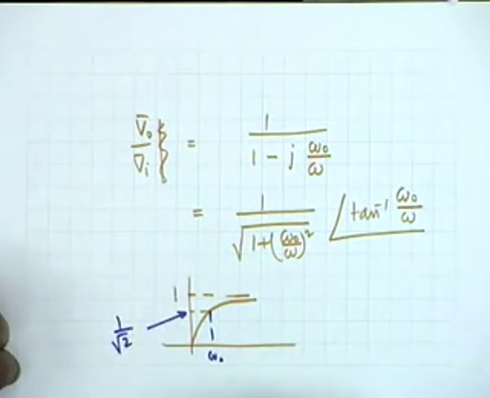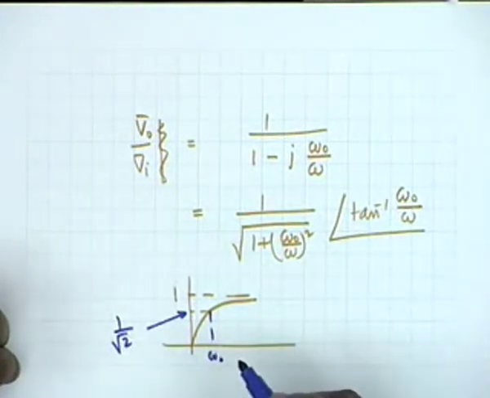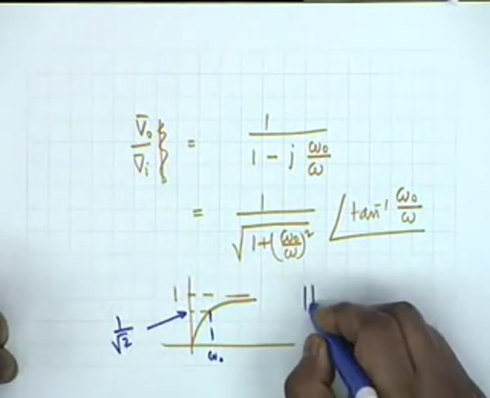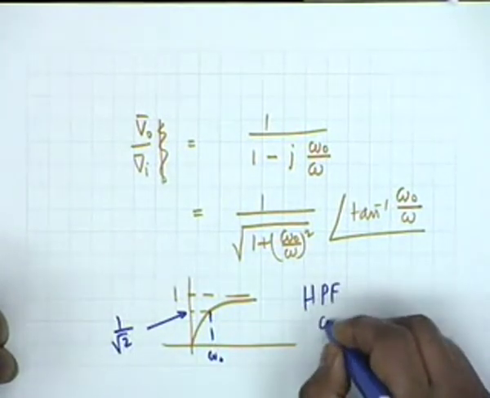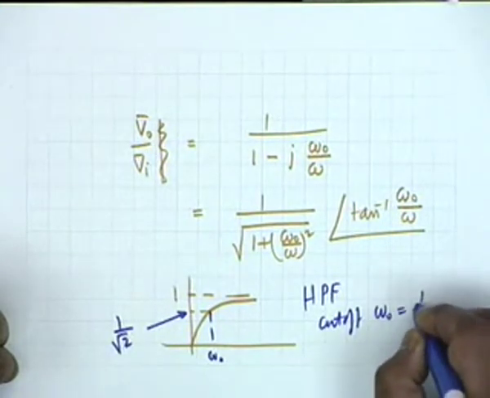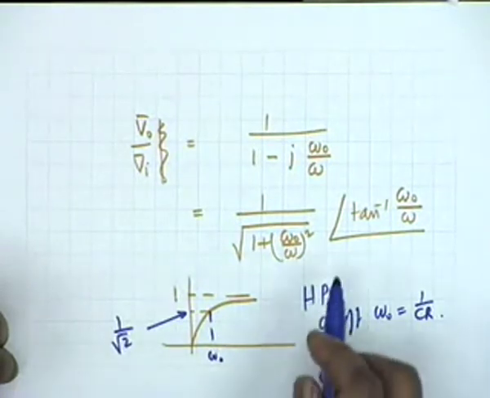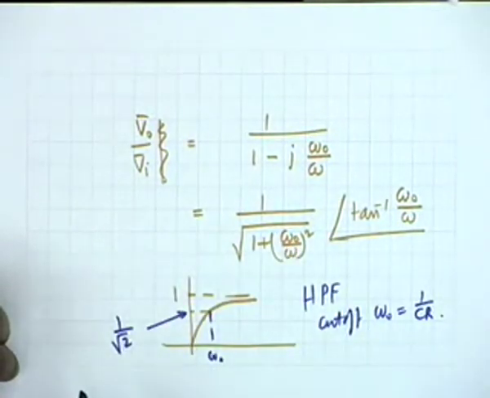And the angle, what is the angle at this frequency? Pi by 4. Therefore this is a high pass filter with a cutoff frequency of omega 0 equal to 1 by CR. We shall look into some applications of low pass and high pass filters next time.